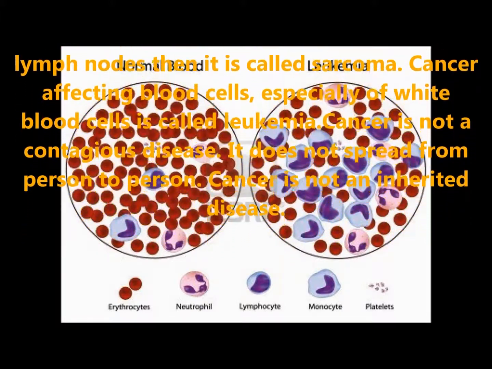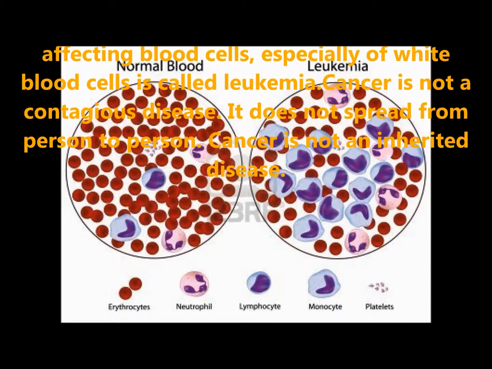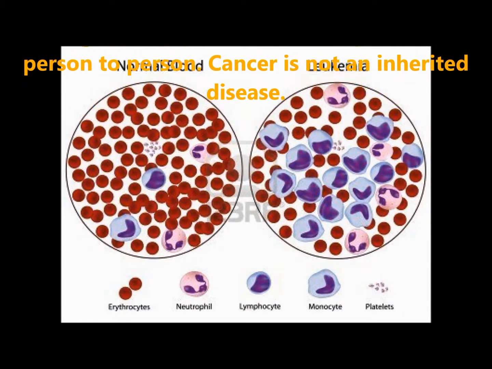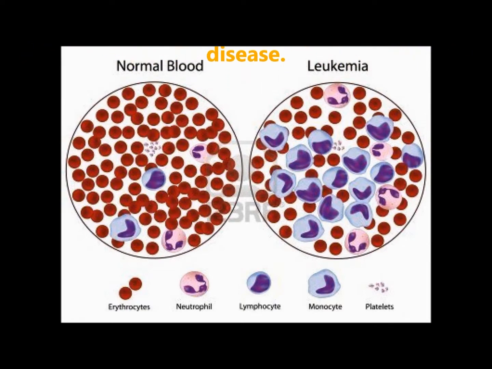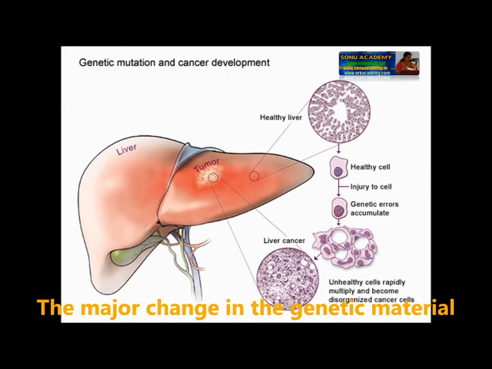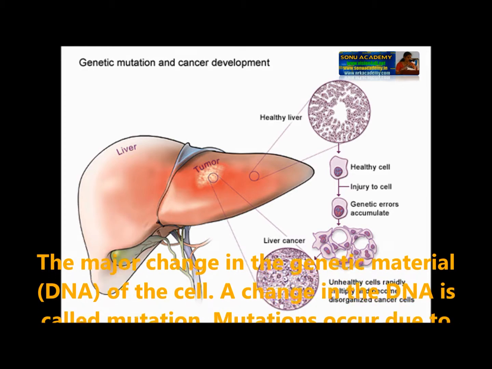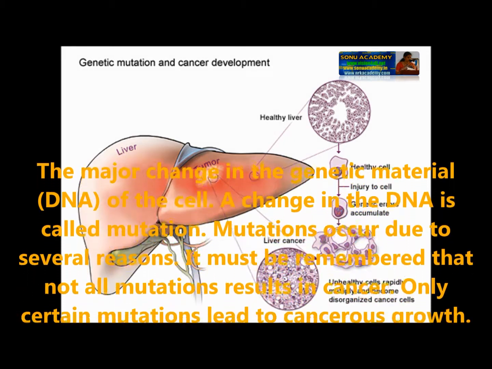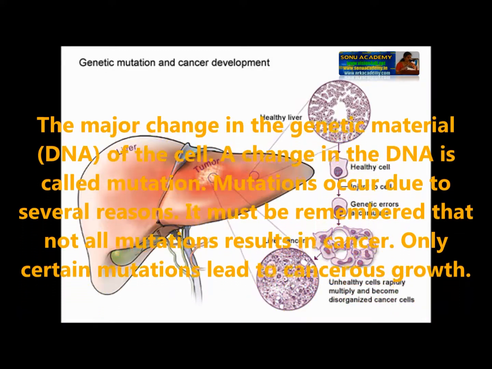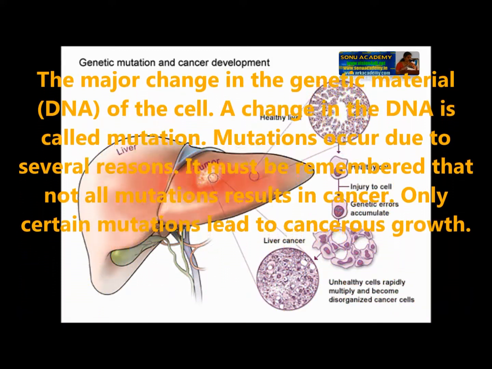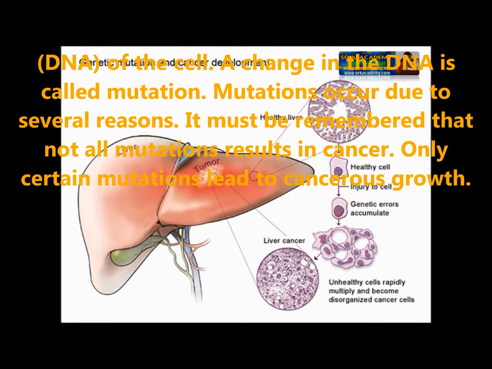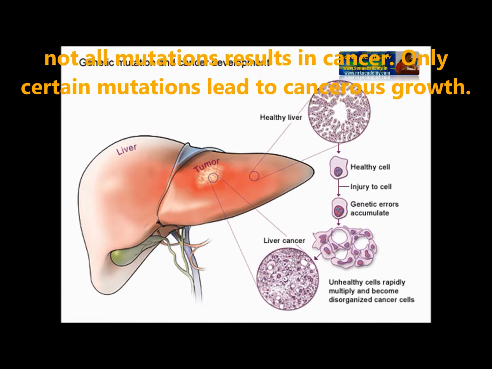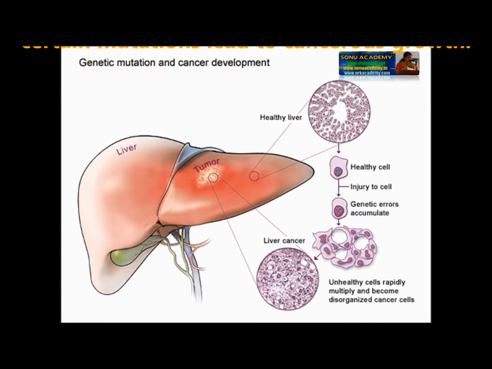Cancer is not a contagious disease. It does not spread from one person to another. Cancer is not an inherited disease. It is not passed from parent to children. The major cause of cancer is a change in the genetic material, that is DNA of the cell. A change in the DNA is called mutation. Mutations occur due to several reasons. It must be remembered that not all mutations result in cancer. Only certain mutations lead to cancer growth.